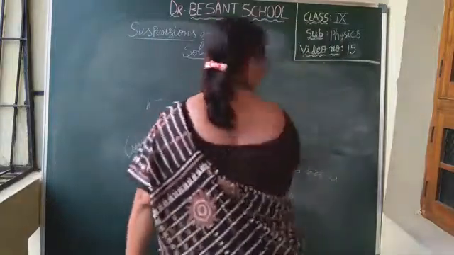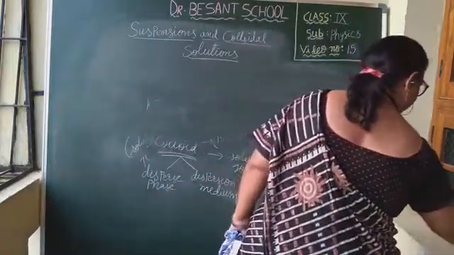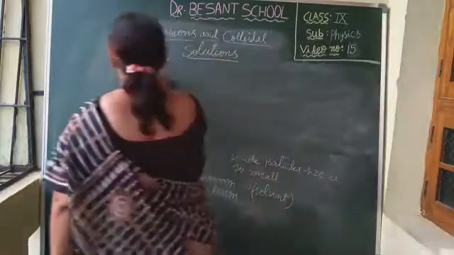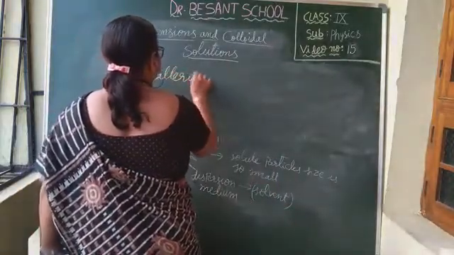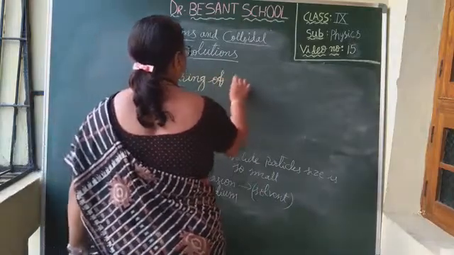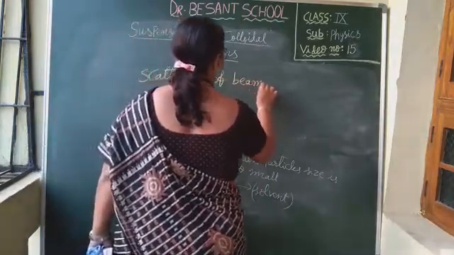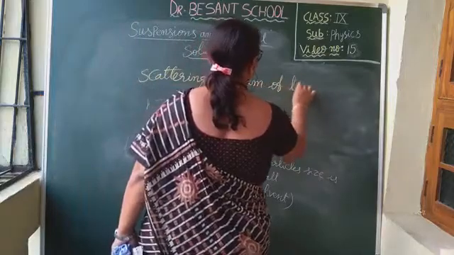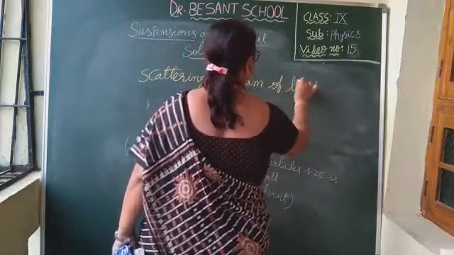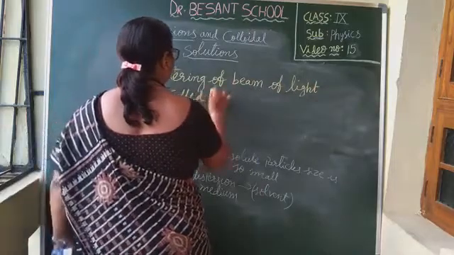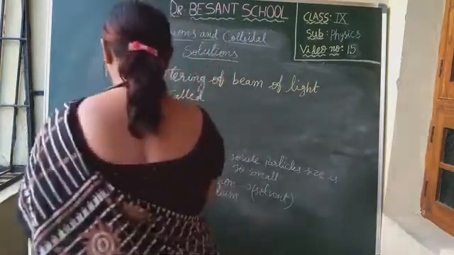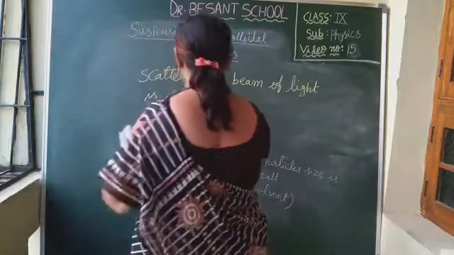Very important, this one. Scattering of beam of light is called Tyndall effect.